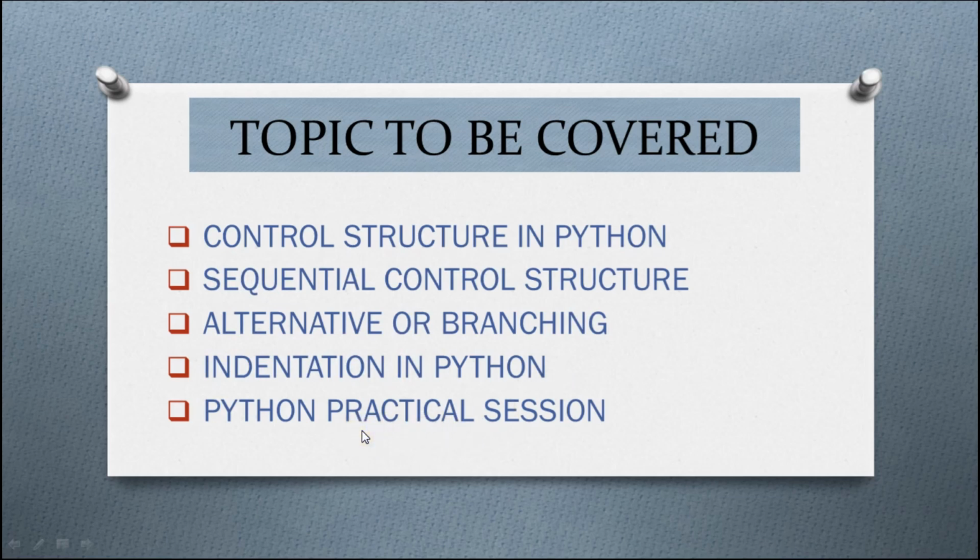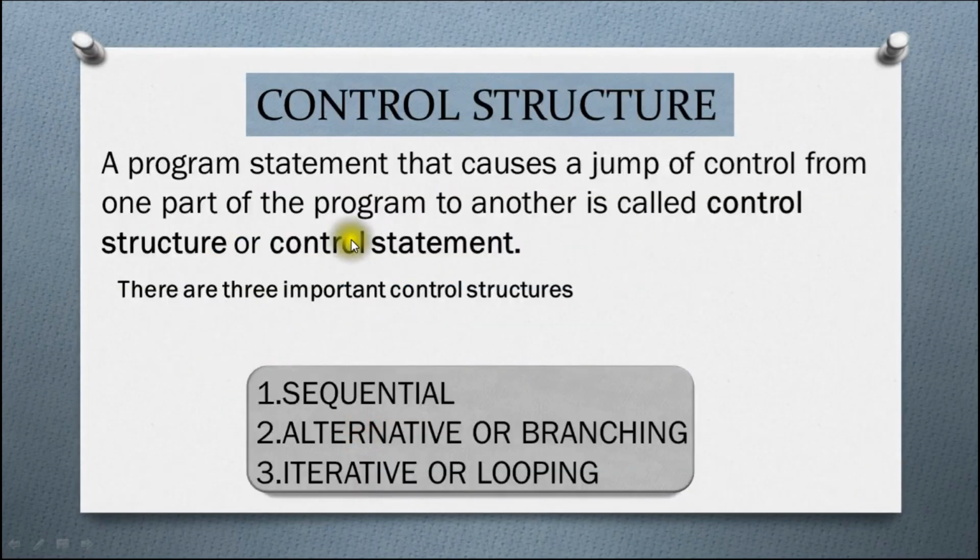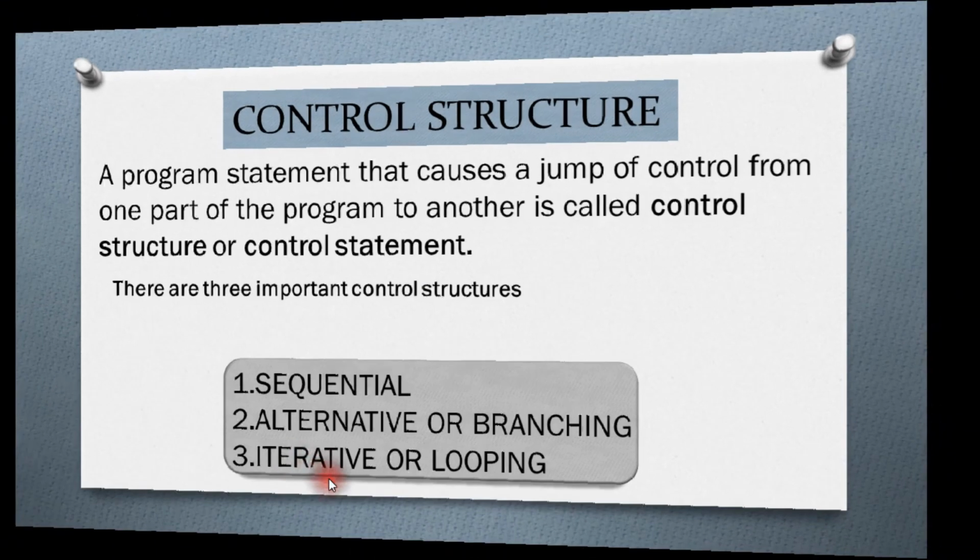Next Python practical session: control structure. A program statement that causes a jump of control from one part of the program to another part is called a control structure or control statement. There are three important control structures: one, sequential; another one is alternative or branching; third, iterative or looping.